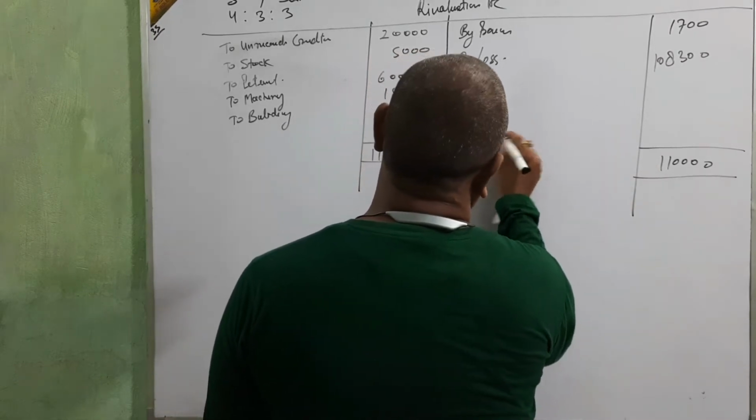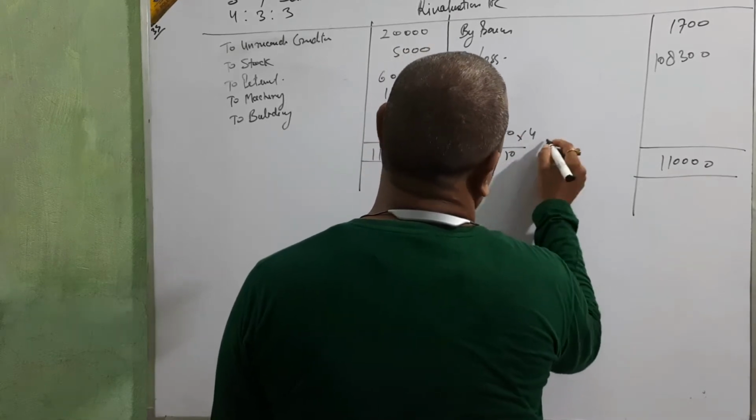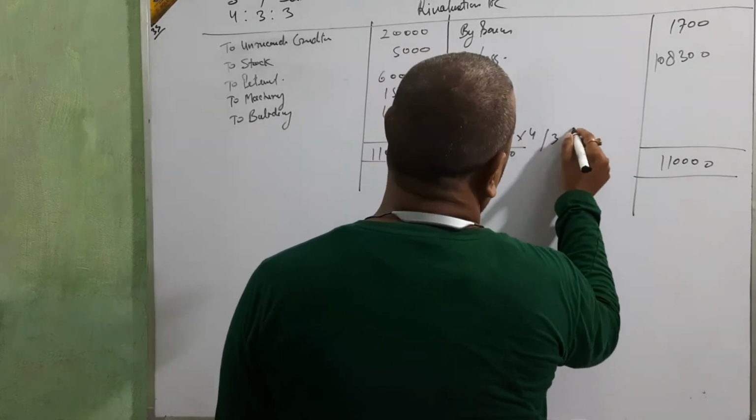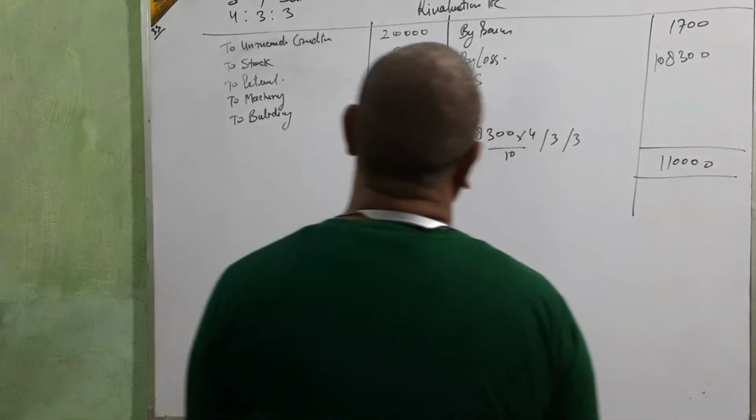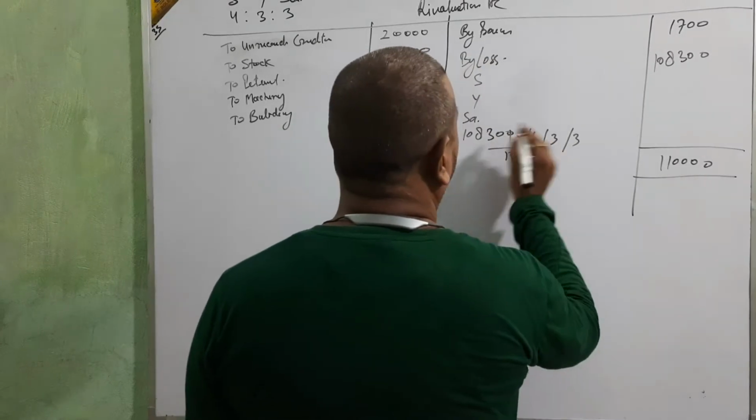1 lakh 8,300. 4/10, next 3 and next 3. First divide by 10, cut the 0, then multiply by 3.